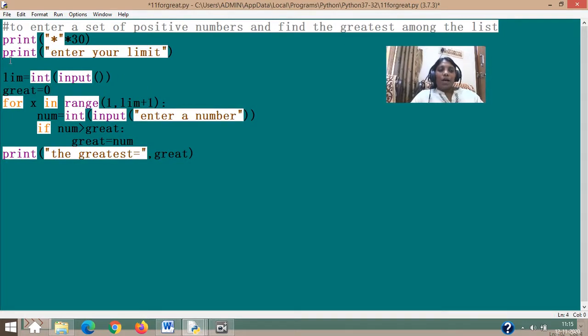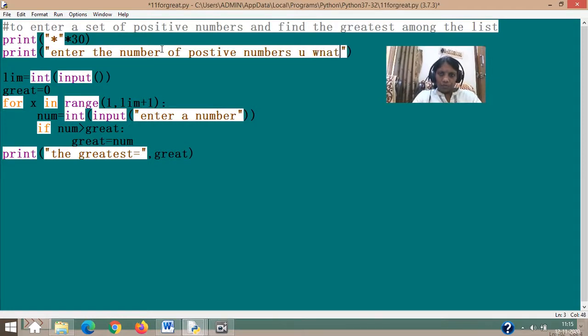Okay. They have asked me to enter the limit, or enter the number of positive values you want. Anything you want. It is positive only, isn't it? You want, and all, you make it short. Okay. And this time it is a limit.